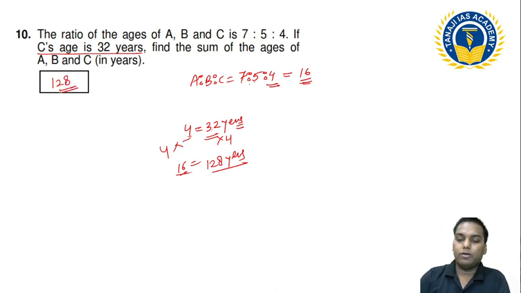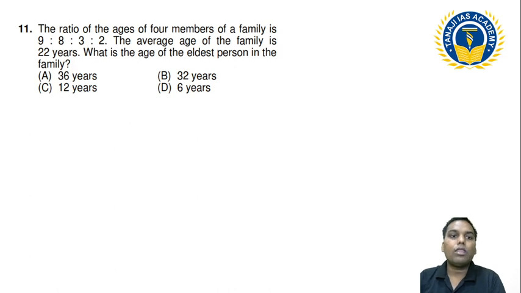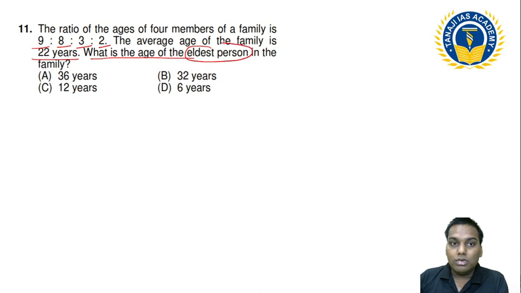Okay. Now the next one. Yes, if you know the divisibility method, you can easily mark that answer. Now read it. The ratio of ages of 4 members of a family is 9:8:3:2. The average age of the family is 32 years. What has been given to you as average? 32 years. Then what is the age of the eldest person?